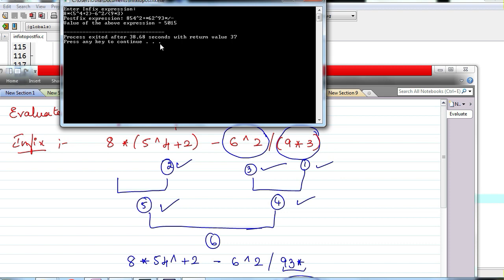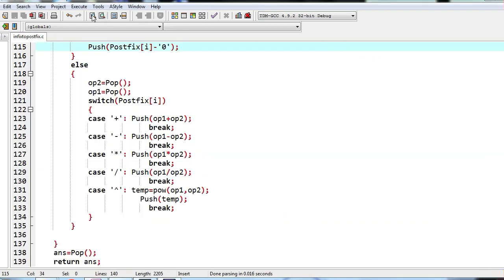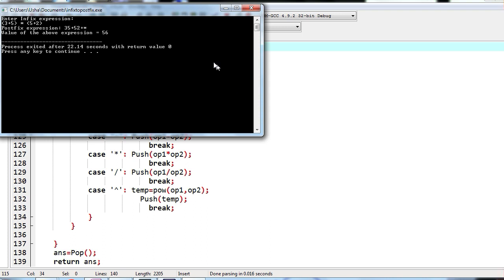So hope you understood this. Just let me know if you have any doubts. Final thing we will test, and that is with space also. We have not done anything with space, so we will do that. I will take 3 plus 5 in one bracket, then I have given space, then I have star, next I will give 5 plus 2 within another bracket. So now it is 3 5 plus and then 5 2 plus and then star, right, and this is 8 and 7, 8 7s are 56, correct.